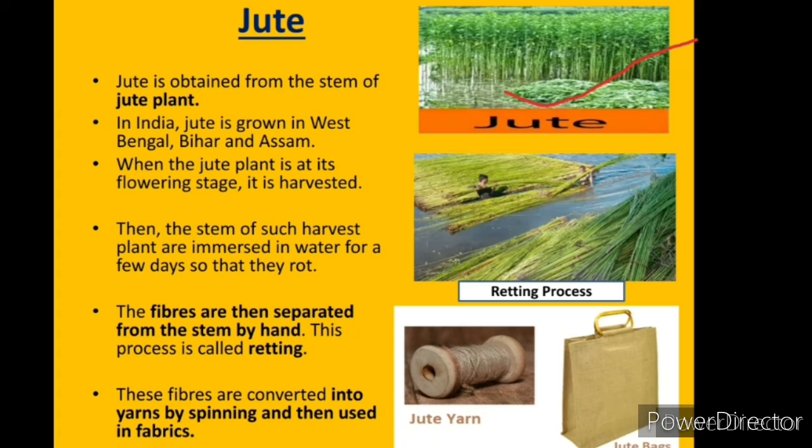Then the stems of such harvested plants are immersed in water for a few days so that they rot. If you see in the second diagram, these people are immersing the stems of a jute plant into water. The fibers are then separated from the stem by hand. This process is called retting. These fibers are converted into yarn by spinning and then used in fabrics.